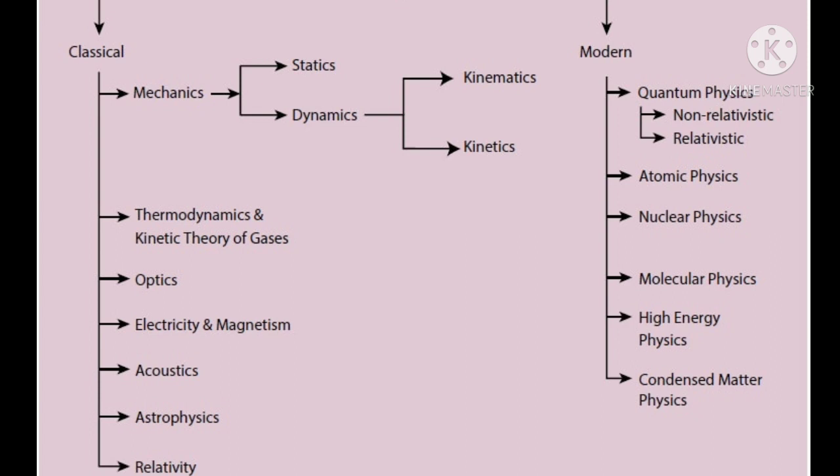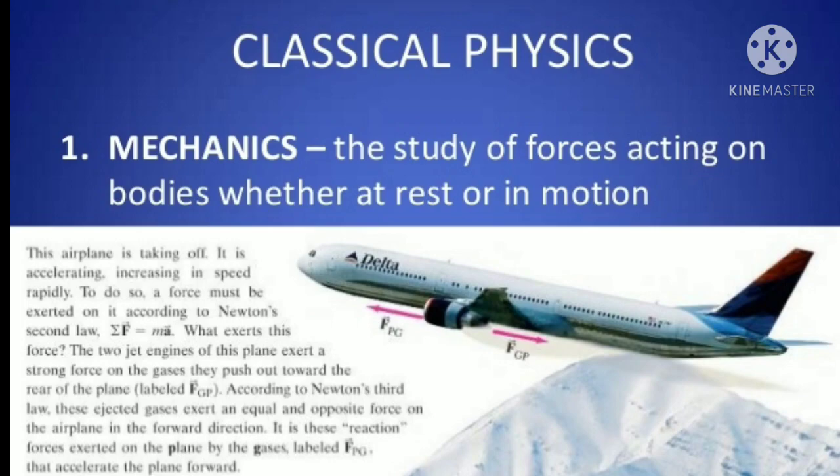Now we are going to learn one by one the branches of classical physics. First one is mechanics. Mechanics is the branch of physics that deals with the study of forces acting on bodies, whether at rest or in motion.